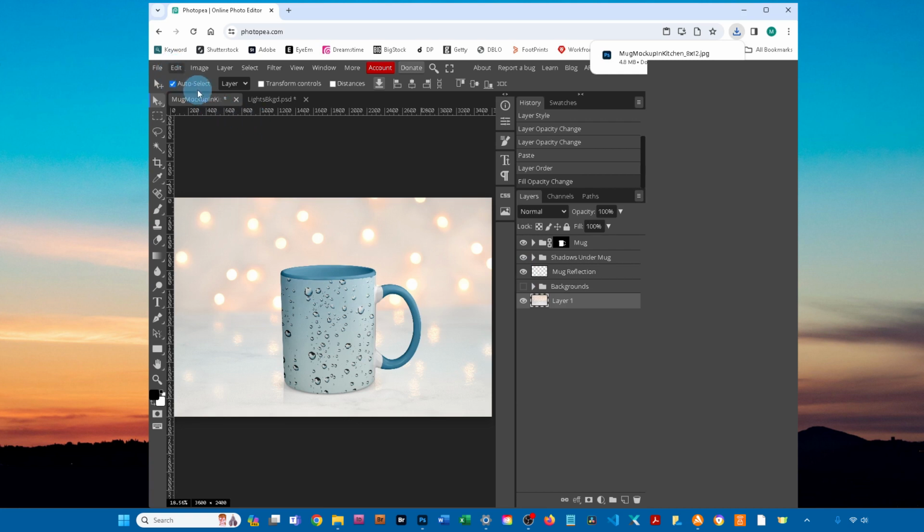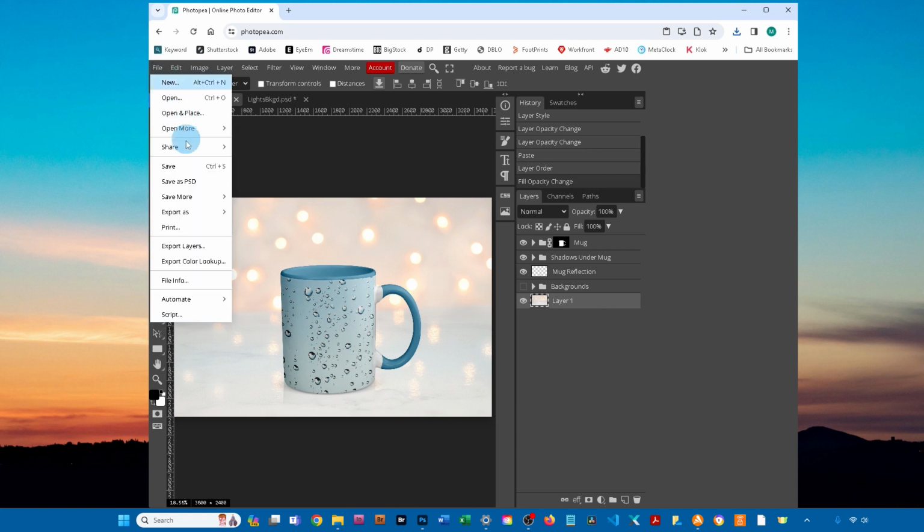If you want a layered PSD with your design, just come back here a second time and go to File, Save as PSD.